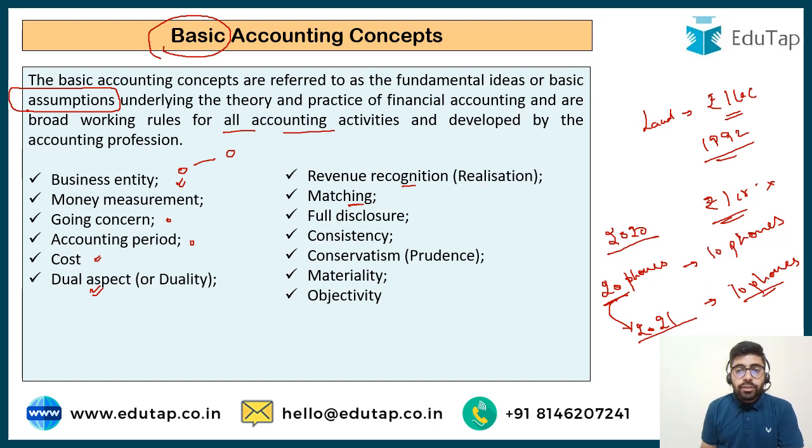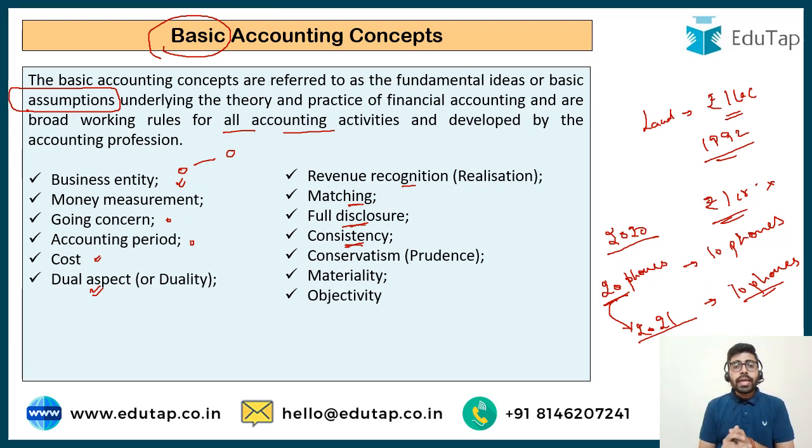Then is full disclosure. It says when you are preparing your books of accounts, you should disclose each and everything. You should not hide anything from the users of accounting information. Then is consistency. It says be consistent. If you are following some accounting policy in one year, then that accounting policy should also be followed in the coming year as well.